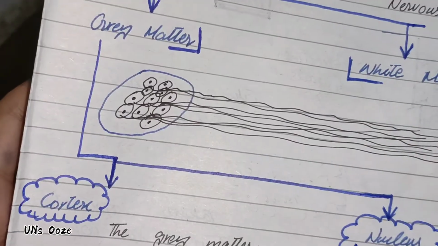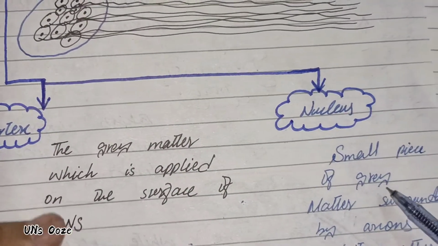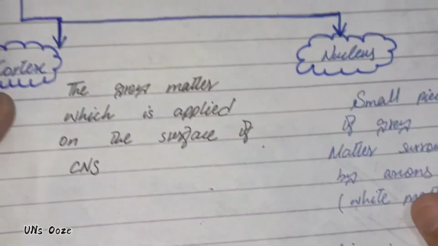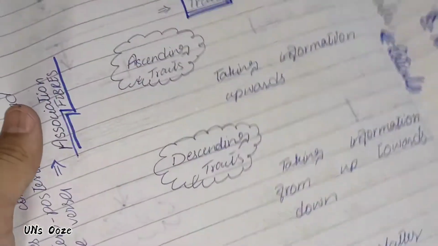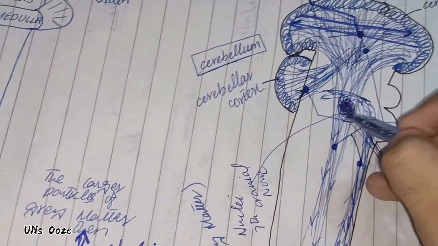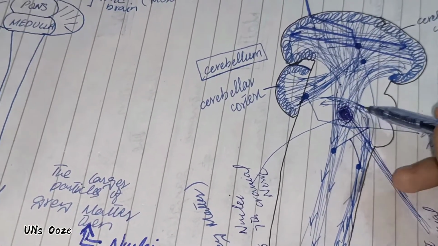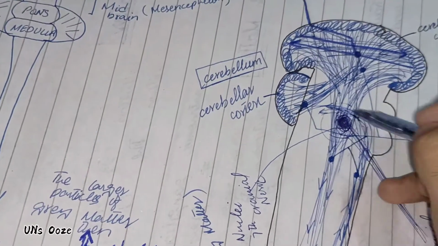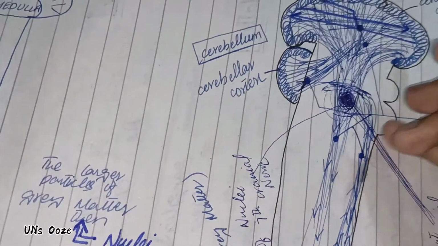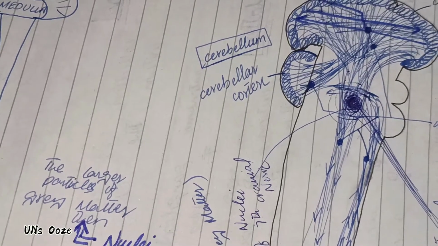in gray matter we have talked about cortex, but one thing is more, that is nucleus. A small piece of gray matter surrounded by axons or white matter is known as a nucleus. Okay, now let's travel toward the diagram. Suppose this is a gray matter, meaning a collection of cell bodies, and there are axons surrounding it. This thing will be known as nuclei. You have heard about the nucleus of tractus solitarius, nucleus of the seventh cranial nerve, etc.